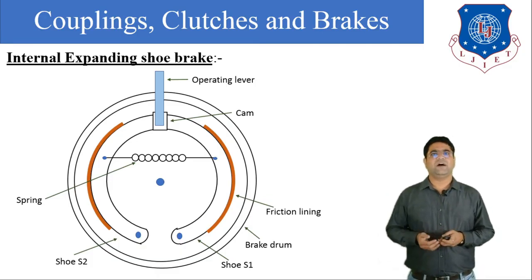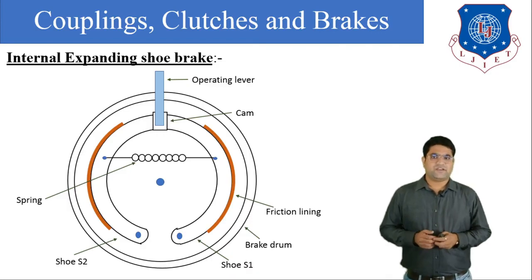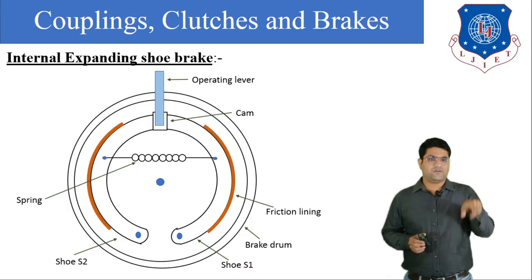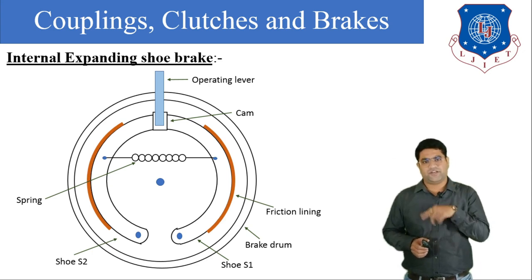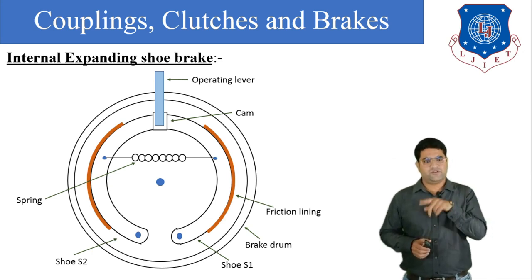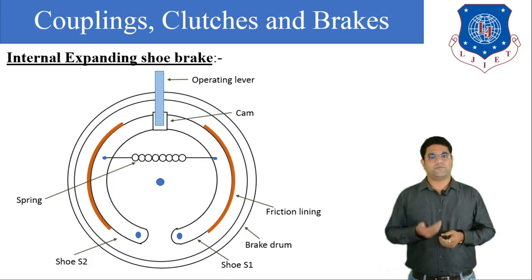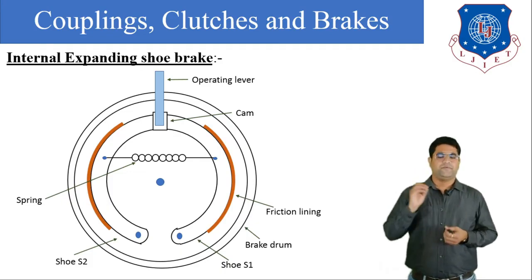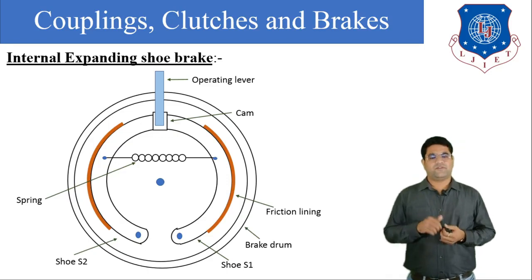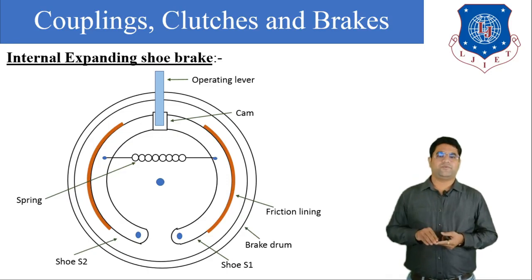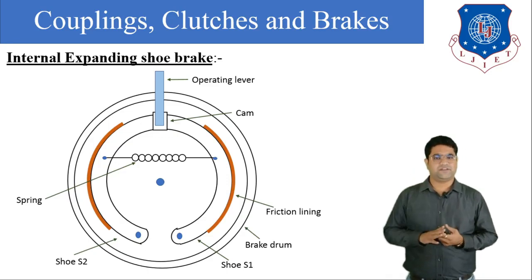Now how does it work? The brake drum, or the wheel, will be rotating continuously. Whenever we want to stop or reduce the motion of the brake drum, we provide force on the operating lever.